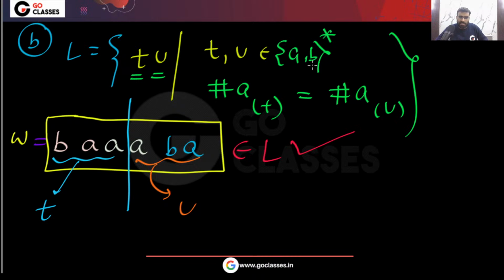So every condition is satisfied. t is a string, u is a string, so this condition is satisfied. Number of a in t equal to number of a in u, that condition is also satisfied. So you can see this string belongs to L. Is this clear?